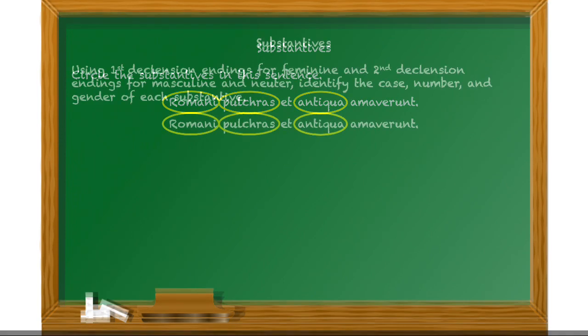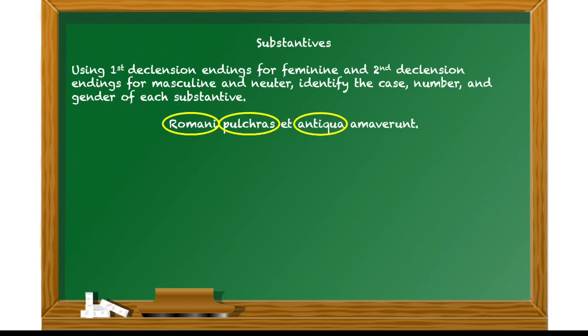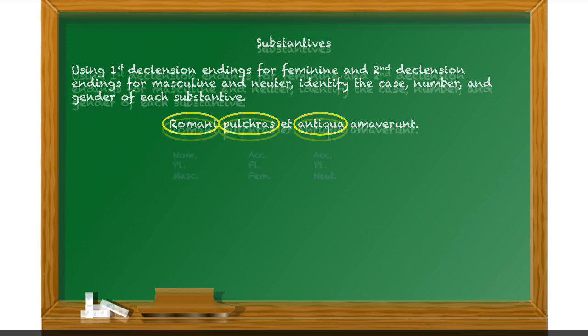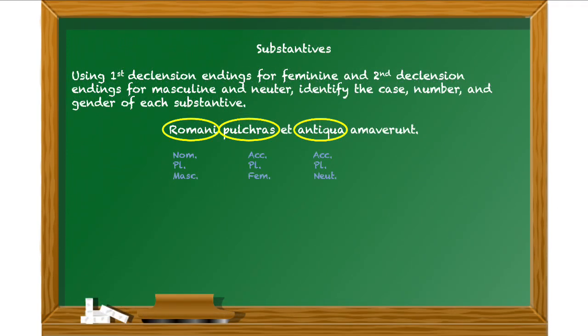Now, using first declension endings for feminine and second declension endings for masculine and neuter, identify the case, number, and gender of each substantive. Again, pause the video while you do your work and then press continue to check. So Romani ends with an I, so that's a second declension. And since it could be plural here with the amaverunt verb, we're seeing that as a nominative plural masculine. Pulchras, AS, only appears in first declension, so that has to be feminine then, accusative plural feminine.